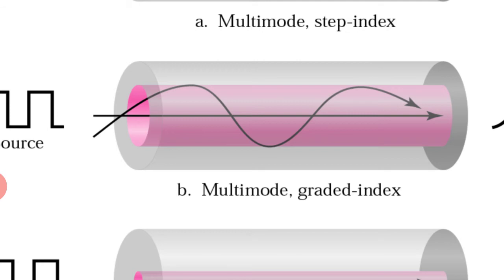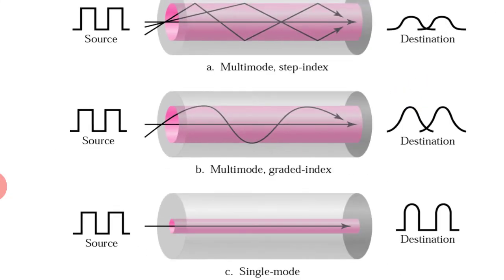The density is more at the center of the core, and it gradually decreases as we move from the center point to the wall of the core area, toward the cladding. Means the density decreases as we move from the center of the core to the wall of the core. So this is the graded index method.